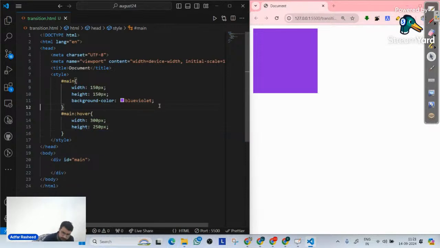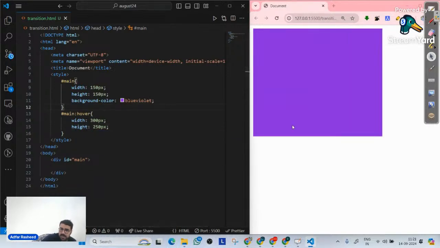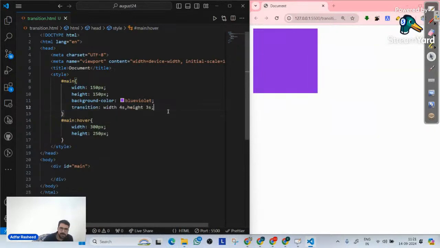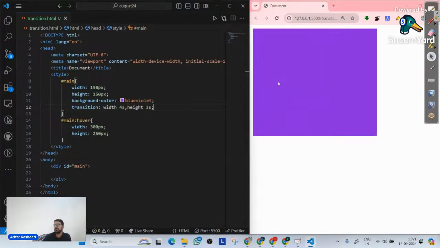Now, if this transition property is not implemented, when you hover on it, it immediately goes to width 300, height 250 pixels. But once I get back my transition, I am telling it whenever there is a change in width, take 4 seconds to implement that transition. Whenever there's a change in height, take 3 seconds in that transition. If I hover on it, you can clearly understand the transition part here. Am I clear what transition means? Why do we need transition? When we want a change, the change should not be abrupt, but should take some transit time. I hope that makes sense.